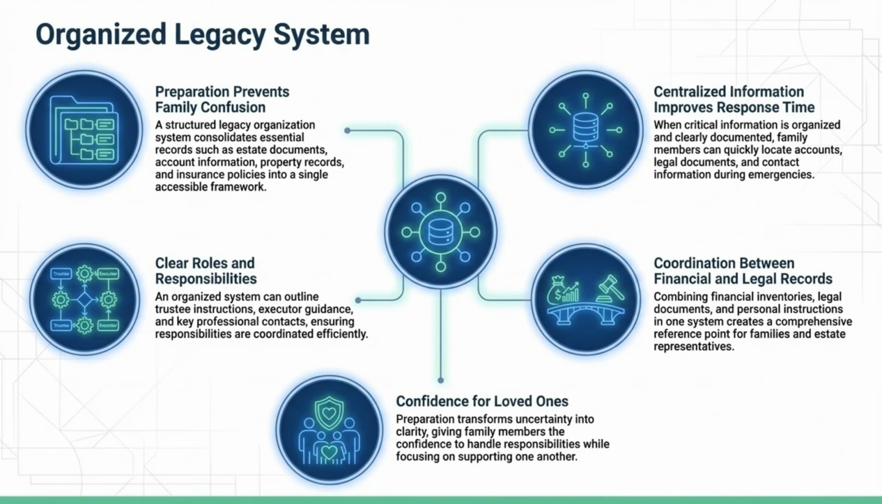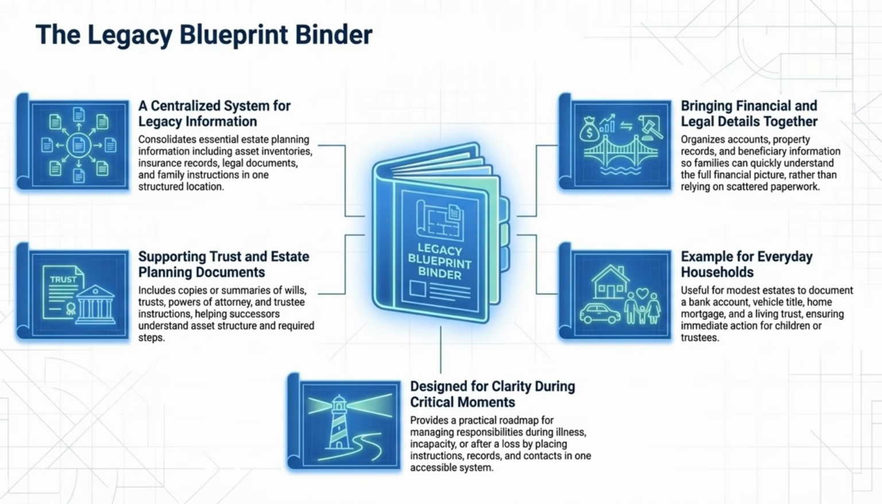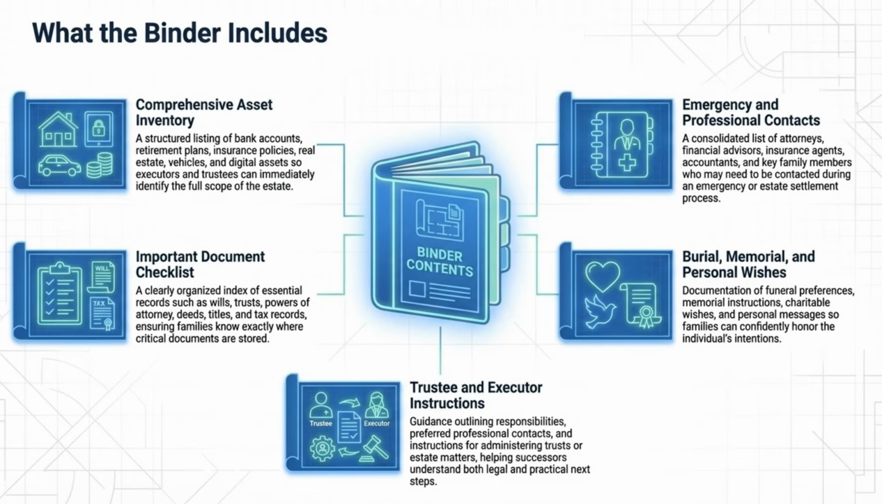An organized legacy system prevents family confusion and improves response time with centralized information. It clarifies roles and responsibilities, coordinating financial and legal records for loved ones' confidence. The Legacy Blueprint Binder is a centralized system for essential information. It supports trust and estate planning documents, bringing financial and legal details together, and offers a practical roadmap for everyday households. The binder includes a comprehensive asset inventory, an important document checklist, emergency contacts, trustee and executor instructions, and burial, memorial, and personal wishes documentation.